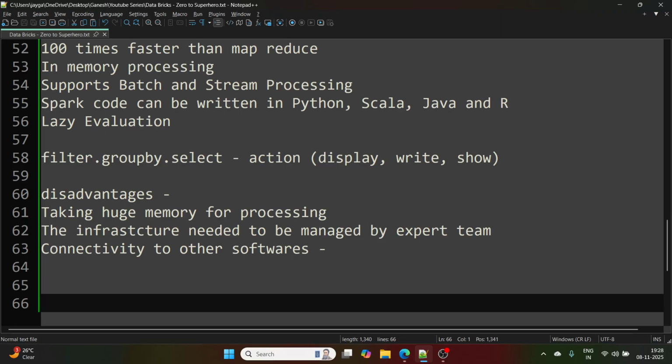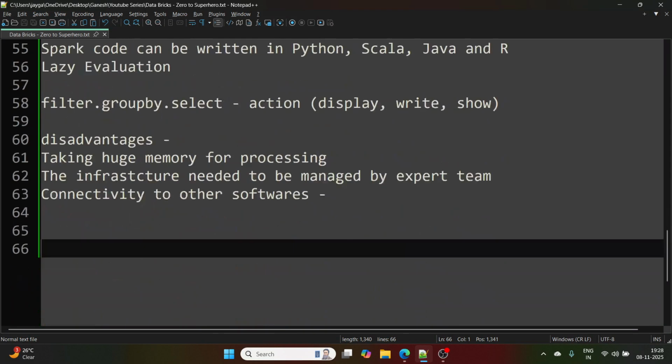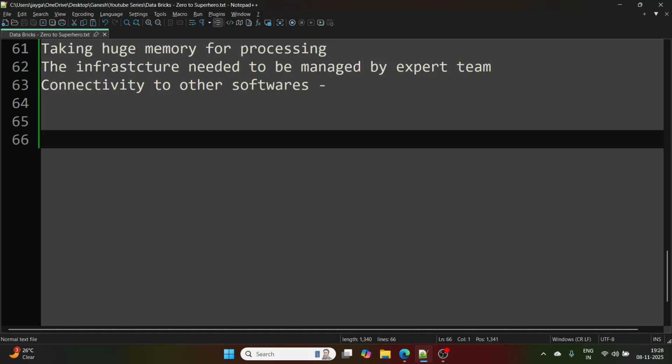So yeah, these were disadvantages of Spark that gave birth to Databricks. First was MapReduce, then came Spark, and then came Databricks. All three are working on distributed architecture only. It is the enhancement in distributed processing.